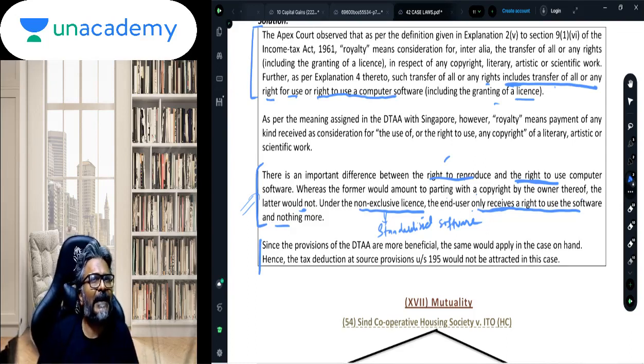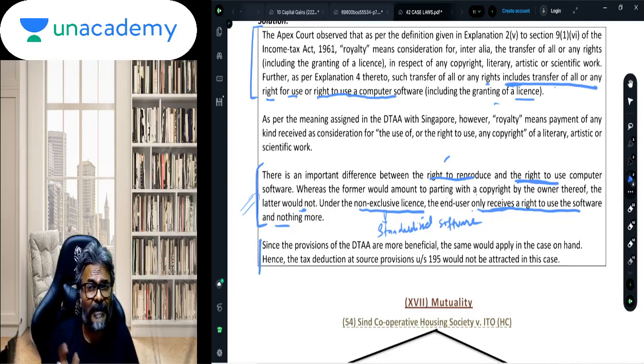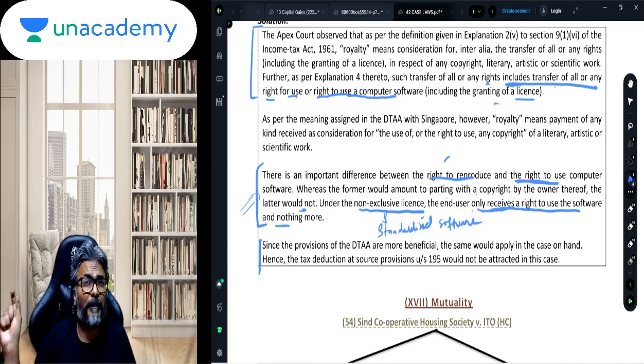But then in that case, we all know whatever the position under the Income Tax Act, that position will come into direct conflict with the DTAA. This position of royalty which has been taken in the Act will now be compared with the royalty definition in the DTAA.